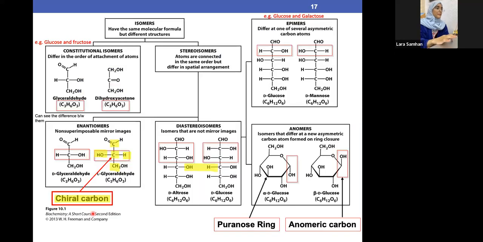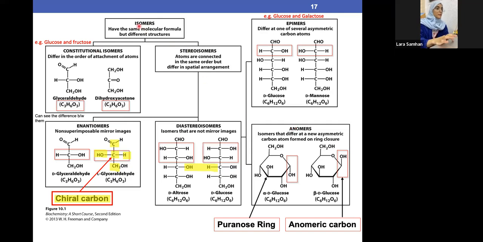Perfect. Okay, so now let's get to know more about this. This slide is really quite important, so I'll spend enough time on it. Now let's start off with the isomers. Isomers are divided into two things, the constitutional isomers and the stereoisomers. Stereoisomers are also subdivided into two things, the enantiomers and the diastereomers. Diastereomers are subdivided into two more things, the epimers and the anomers.